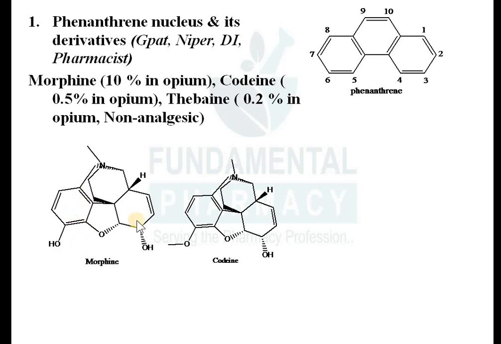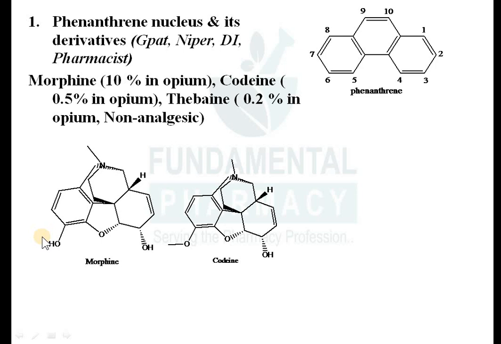this is a phenyl ring. This is not a phenyl ring. This is an alkyl ring. Okay. So here there is no aromaticity. Here there is no conjugation. So in this ring there is no conjugation, but in this ring there is conjugation. That's why this hydroxyl group is known as a phenolic hydroxyl group, and this hydroxyl group is known as an alcoholic hydroxyl group. This hydroxyl group is alcoholic because you don't have any conjugation over here. So this hydroxyl group will behave as an alcohol, and this hydroxyl group will behave as a phenol.